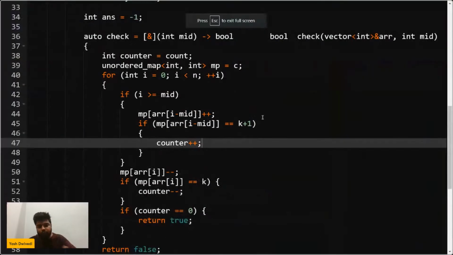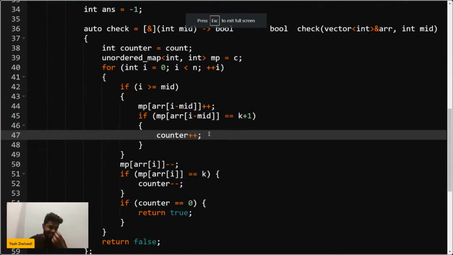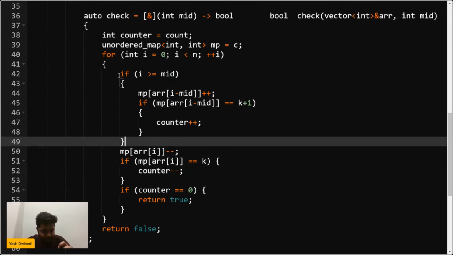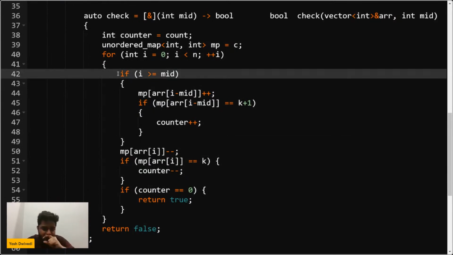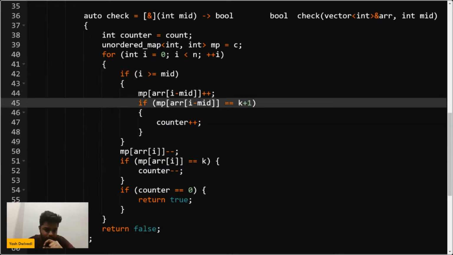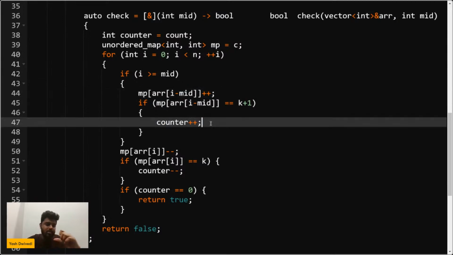So then what we do here is, if you are shifting on the left side, if you are removing some elements, and I is greater than or equal to this, then your window is kind of shifting, so you do a counter plus plus, because... Sir, no sir, not getting this part. Okay, not getting this part, how should I explain this part with an example? But an example will take a lot of time.